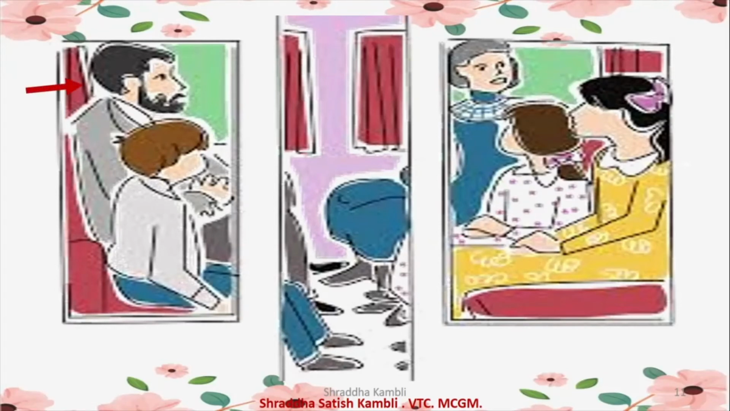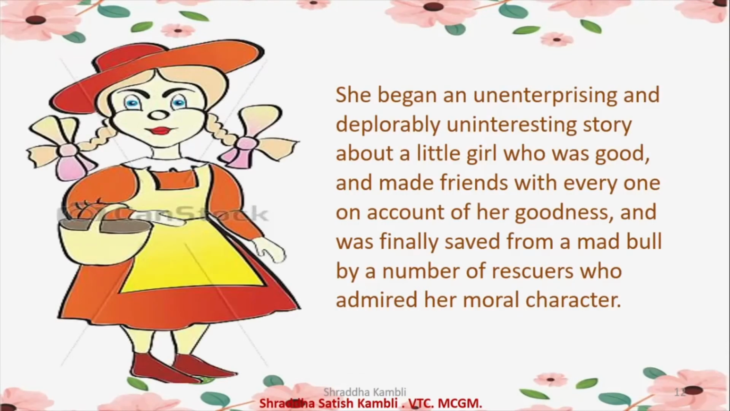And you can see the bachelor sitting here. The bachelor is also now listening to the story. Okay, and he is also getting bored. So now what is the story about? She says that there is a girl. She begins a very unenterprising story. Unenterprising means very dull story.